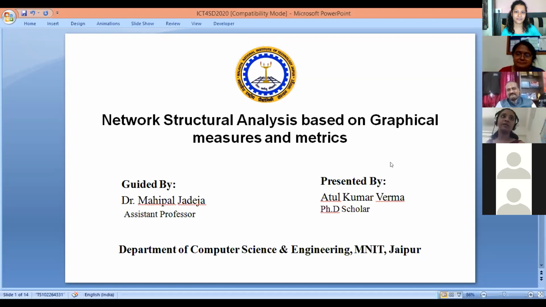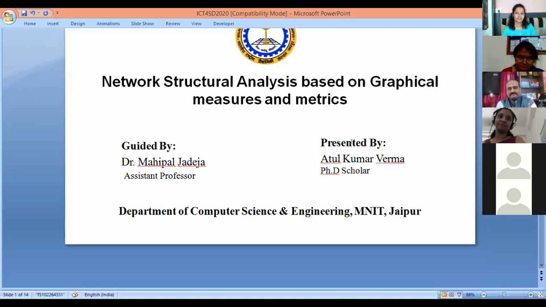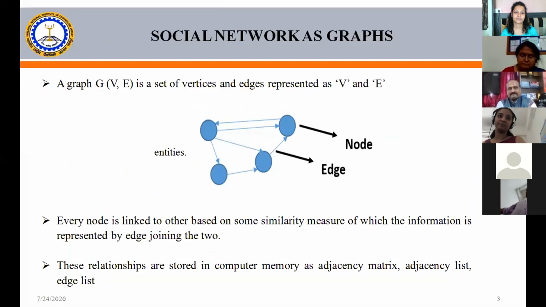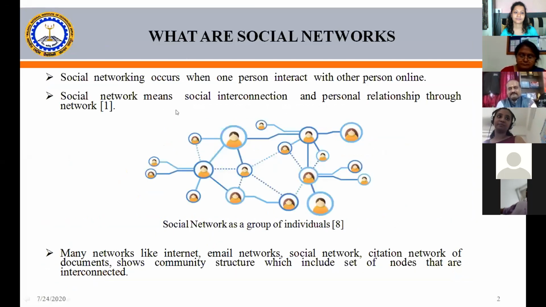Good morning, respected all dignitaries. Myself, Atul Kumar Verma from NIT Jaipur. I am a research scholar from NIT Jaipur. My topic is network structure analysis based on graphical measure and matrix. In this topic, basically, I have represented the social network, which occurs when one person interacts with another person.